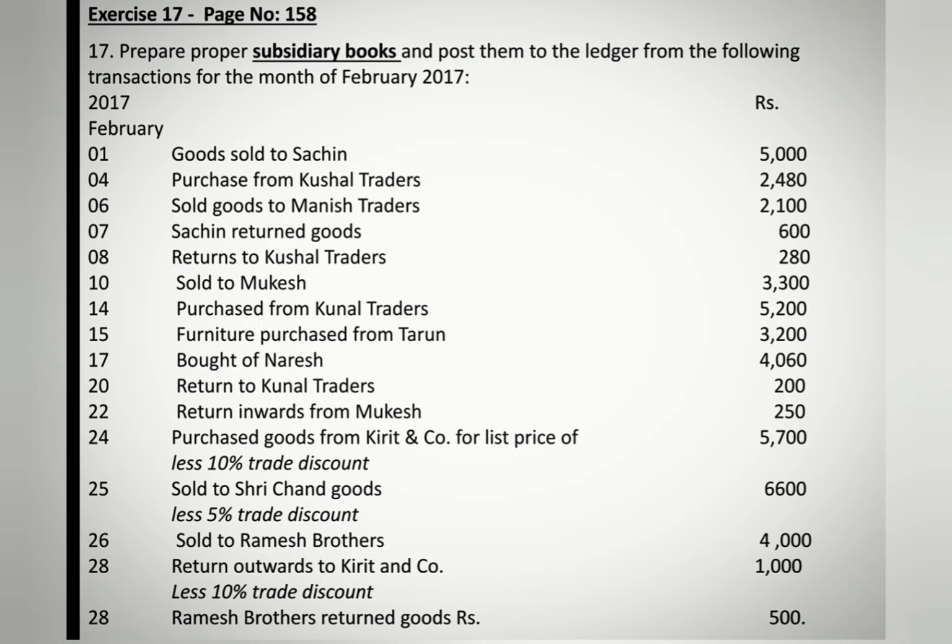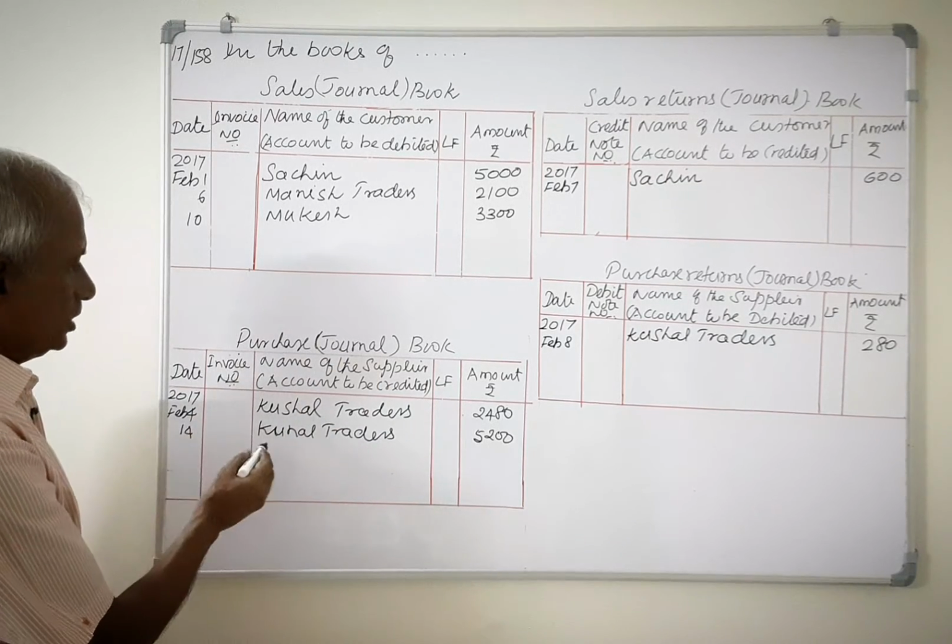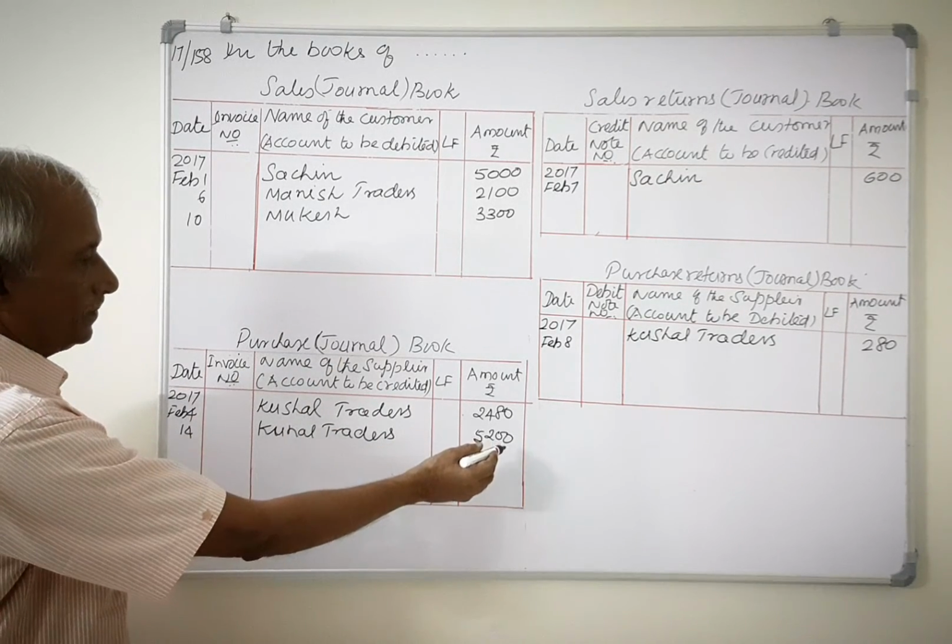February 14th, purchase from Kunal Traders 5,200. It is a credit purchase, so it should be recorded in purchase book. Purchase book, February 14th, Kunal Traders 5,200.